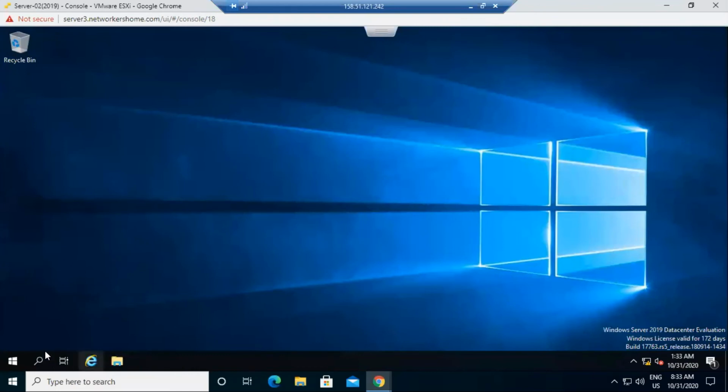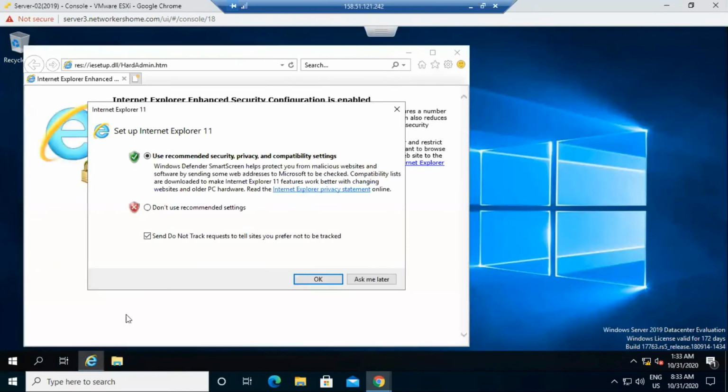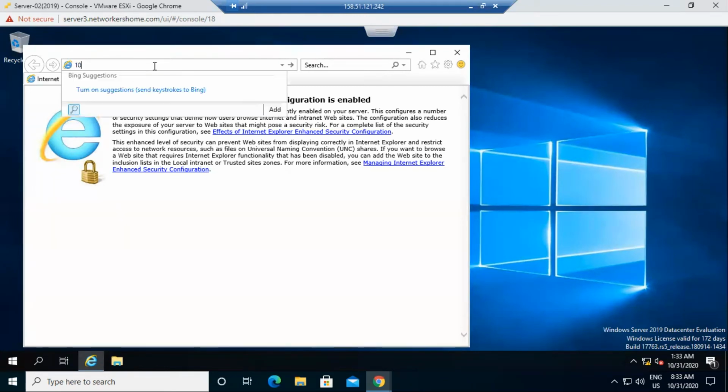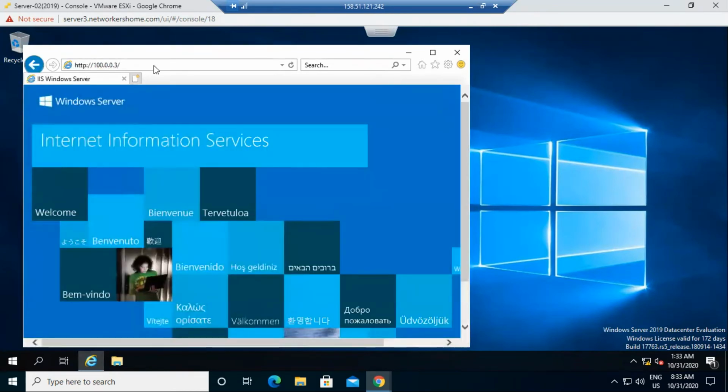As you can see, I opened Internet Explorer and I just define my IP address in the browser. Let's go for 100.0.0.3. Enter it. As you can see, the default page opens automatically: Internet Information Services, web server, Windows server. If this default page opens, it means this service is properly installed in your server.